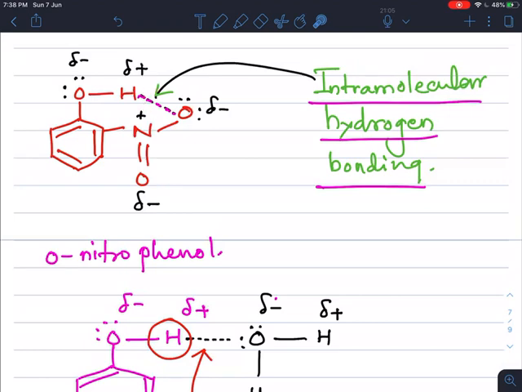So due to the formation of intramolecular hydrogen bonding in one molecule, there is little possibility to form intermolecular hydrogen bonding with water, and that's why ortho-nitrophenol is less soluble in water than para-nitrophenol. So here we complete the physical properties of alcohols and phenols.